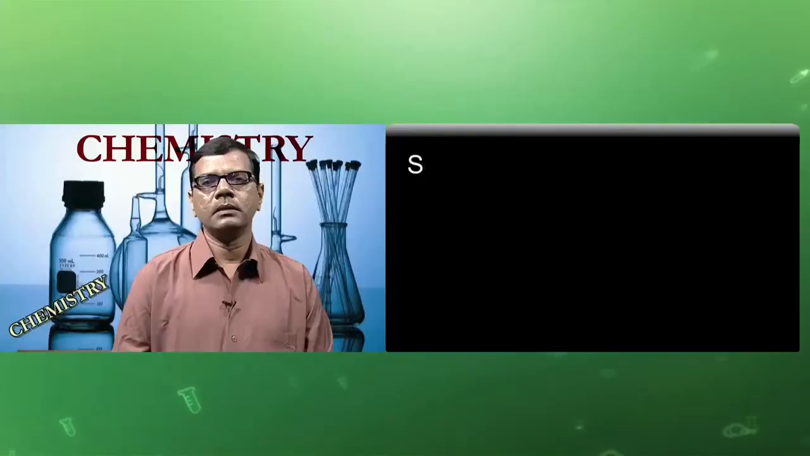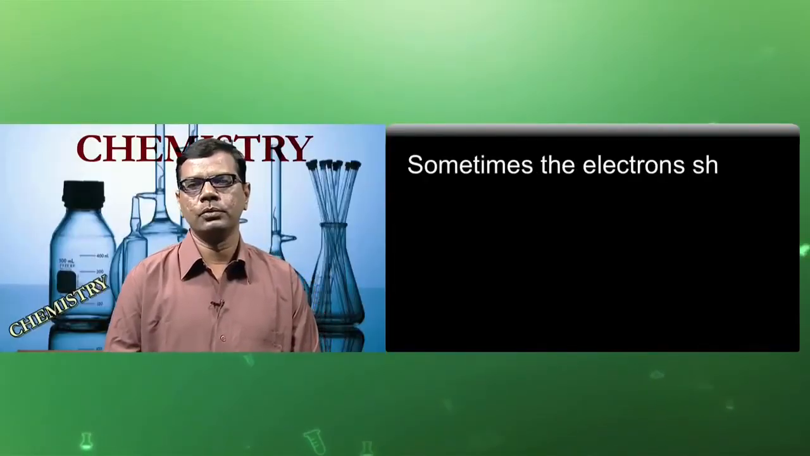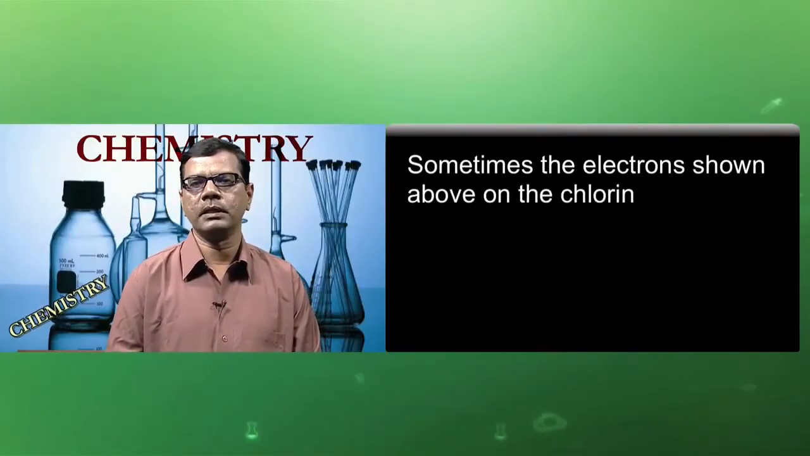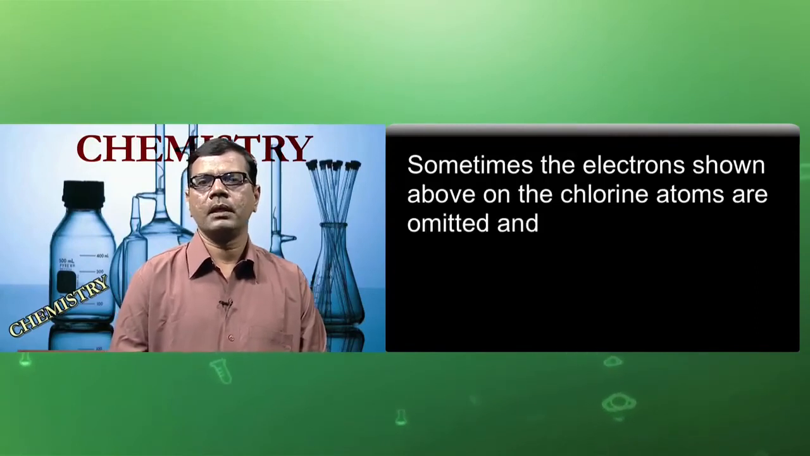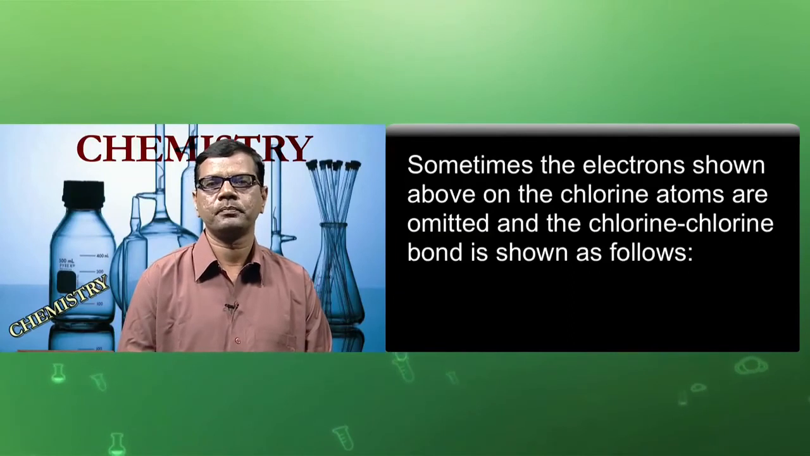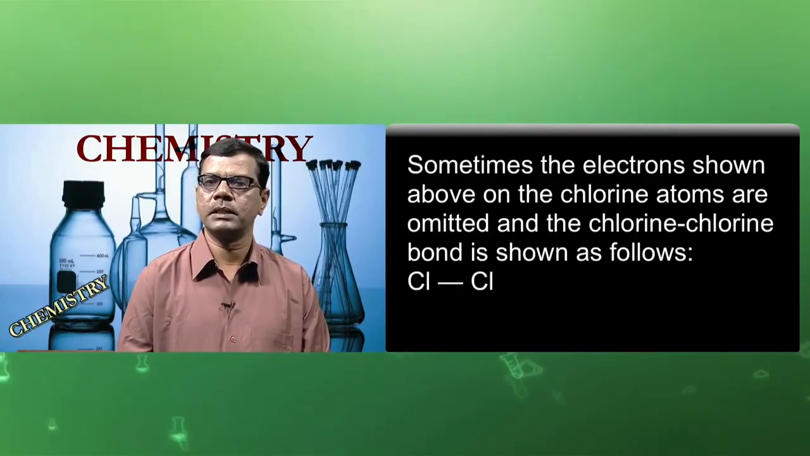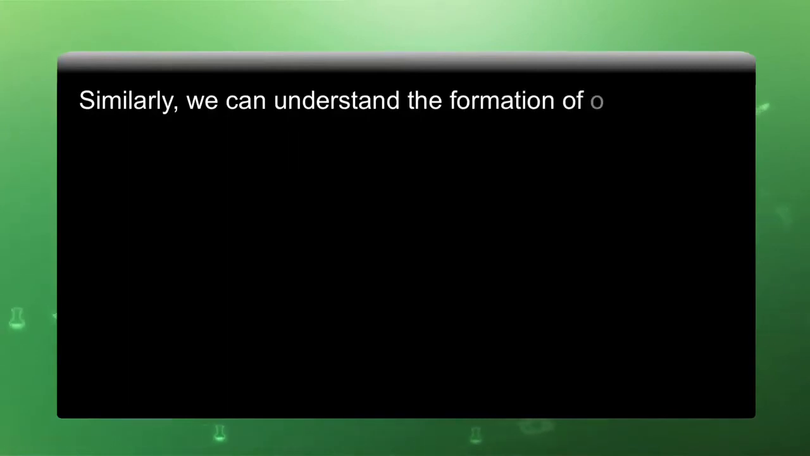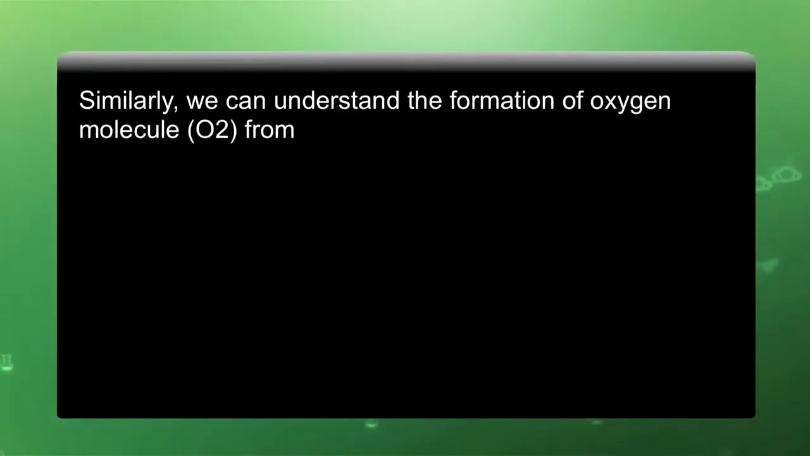The single line indicates the single covalent bond between the 2 chlorine atoms. Sometimes the electrons shown above on the chlorine atoms are omitted and the chlorine-chlorine bond is shown in the image, Cl single bond Cl. Similarly, we can understand the formation of oxygen molecule, that is O2, from the oxygen atom.